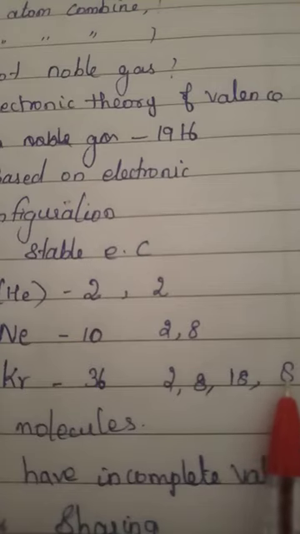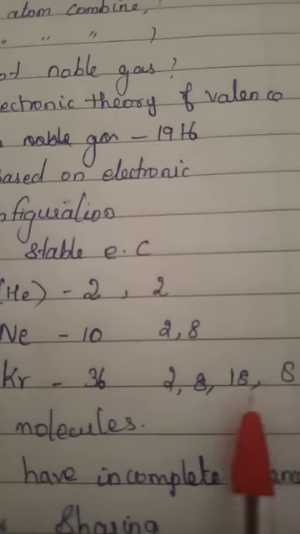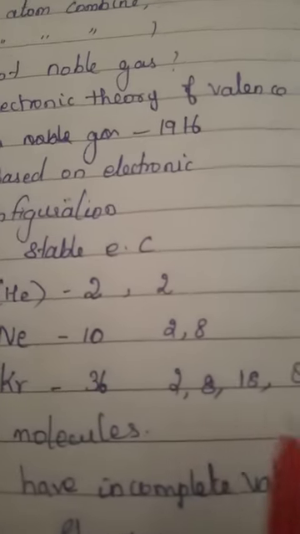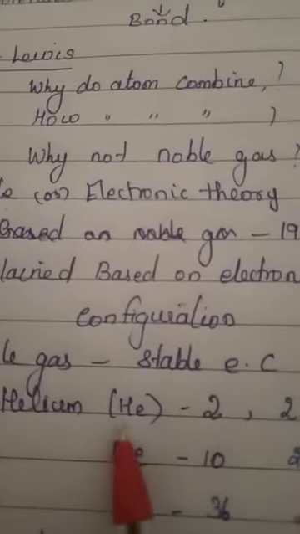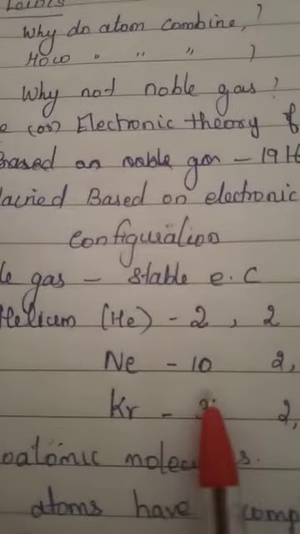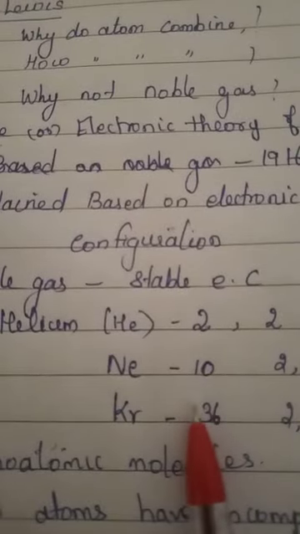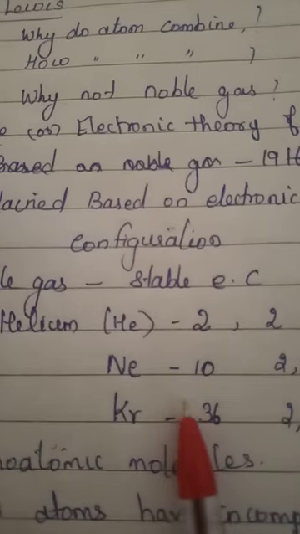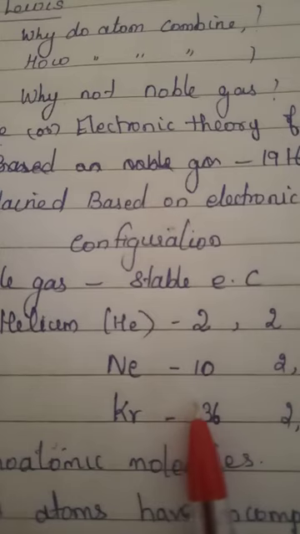So the valency for noble gas is 0. The outer shells are completely filled and they are stable. They do not take part in chemical reactions. They are independent, because the outer shell has enough electrons, 8 electrons, and they are stable. The remaining atoms have less than 8 electrons. They are said to be unstable.